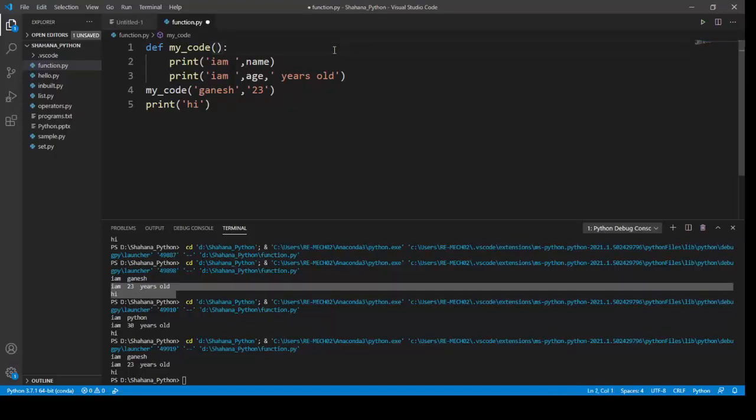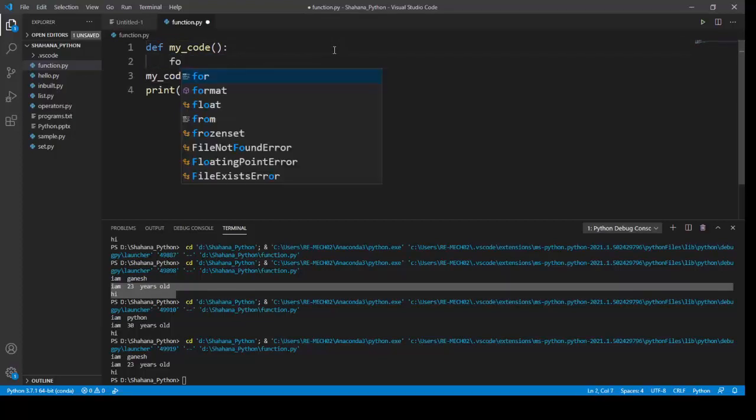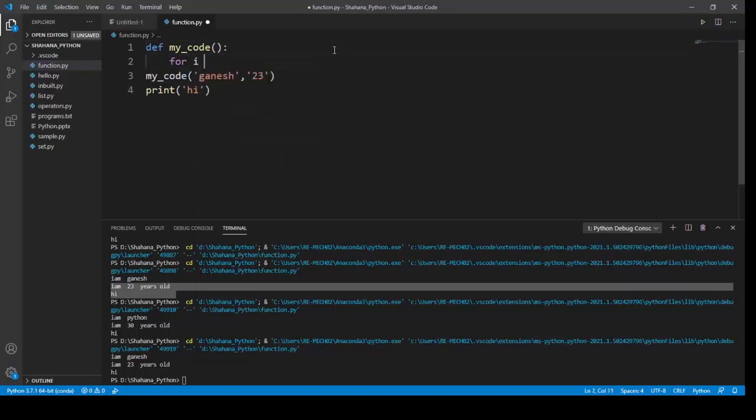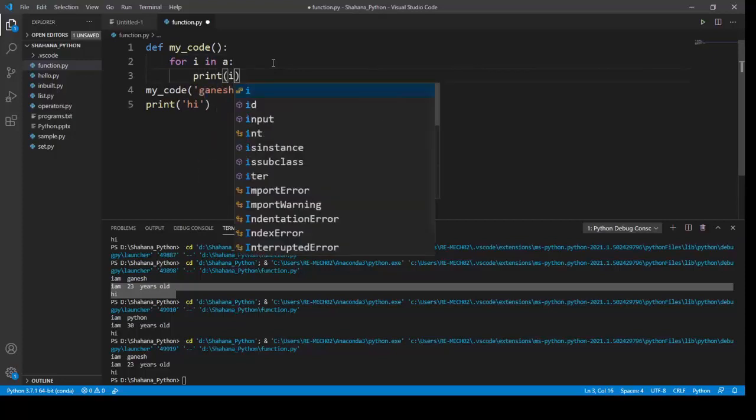For example, I'm creating a function and a loop in my function: for i in a, print i.